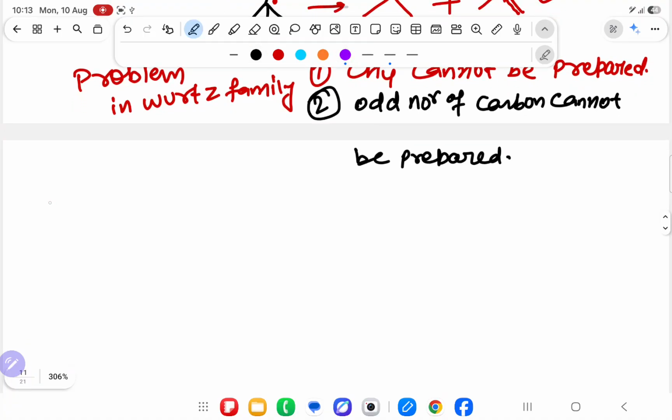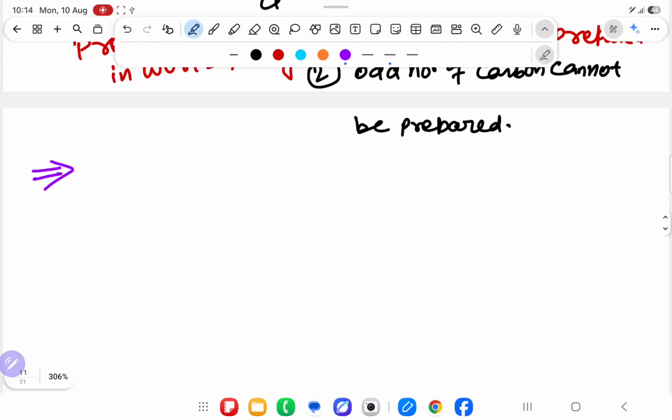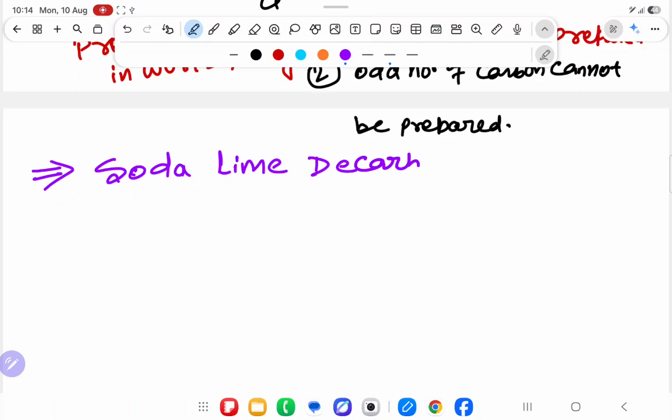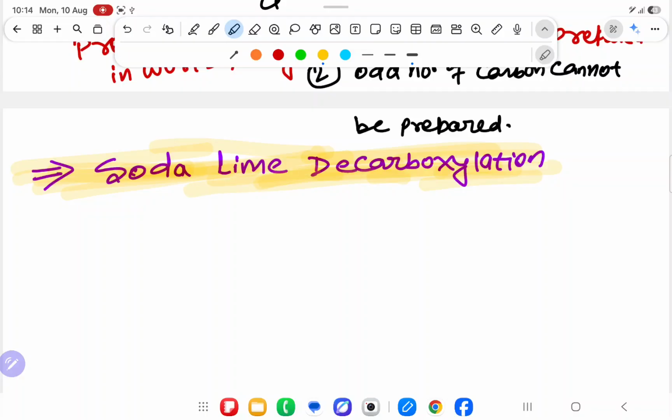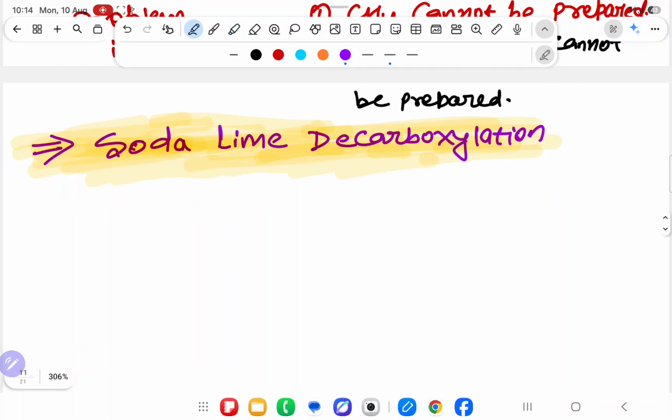Understood the way of my teaching? Understood, sir. Now, the next reaction we are going to see, the name of the reaction is soda lime decarboxylation. It means first I have dictated to you what is free radical. On that free radical I have dictated to you about the Wurtz family. And after the Wurtz family we are getting two problems. So we are going to sort out those two problems: how to prepare CH4 and how to prepare odd number alkanes. Once we sort out these two problems, then again we will come back to the topic. Understanding the logic? Sir. Good way to understand.